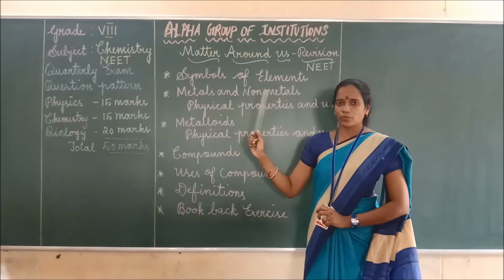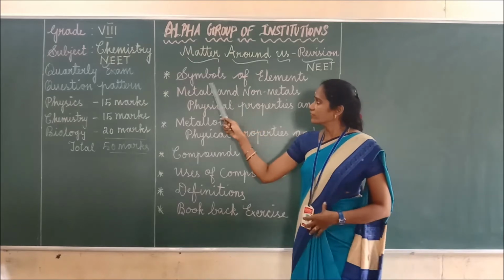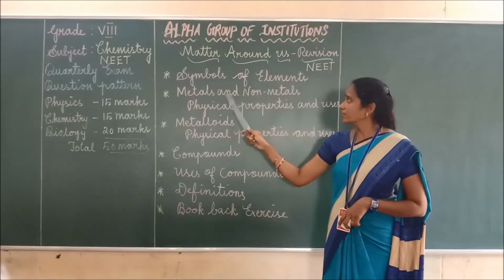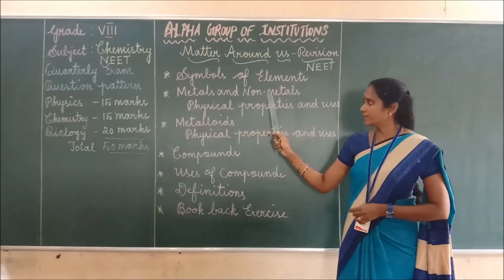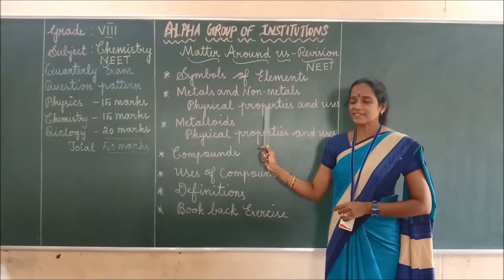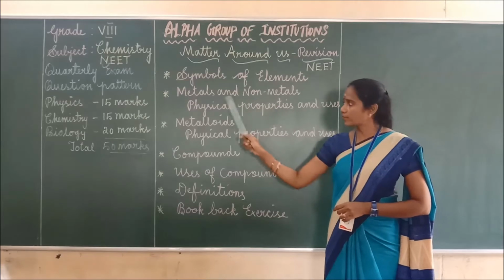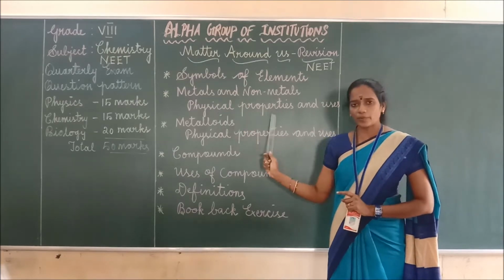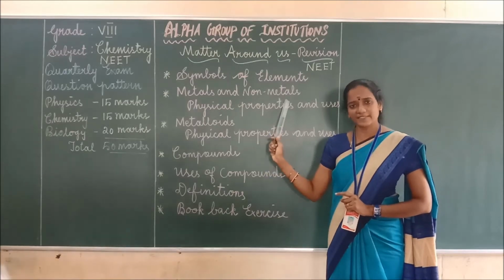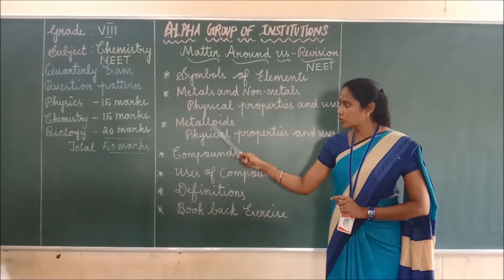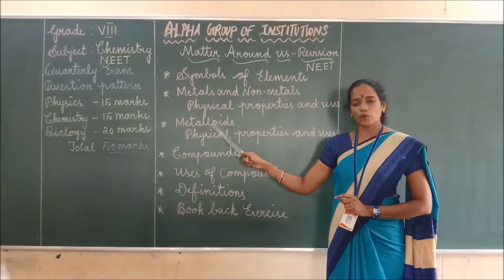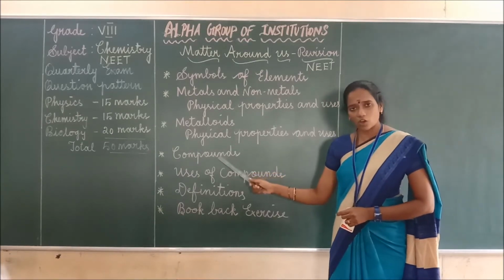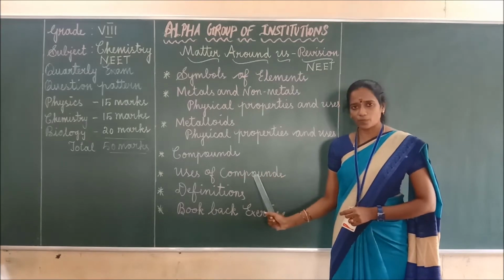So what are the important topics that we see now? First one, symbols of elements. Next one, metals and non-metals, physical properties and uses. Physical properties of metals and uses. In the same manner, physical properties of non-metals and its uses. Got it? Next one, metalloids. Physical properties of metalloids and its uses. Next one, compounds. Uses of compounds.